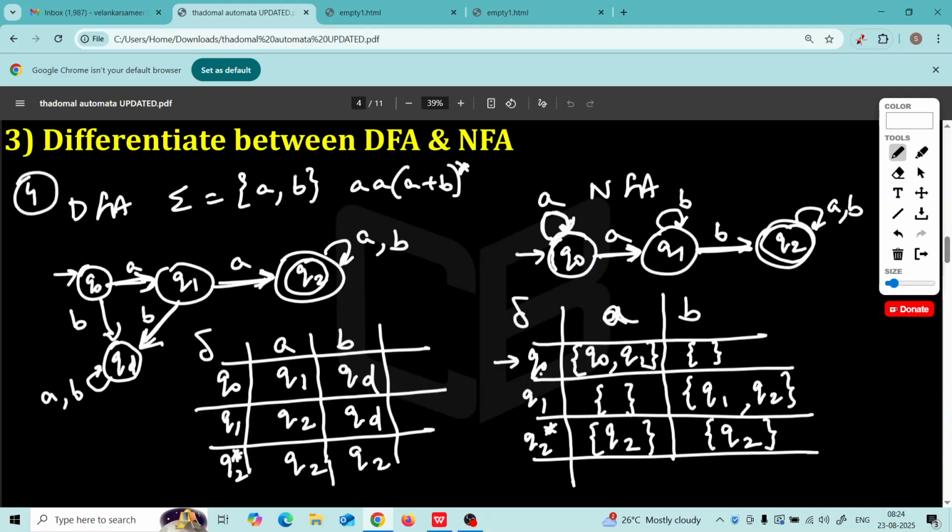This is the last difference that you should do. First, full form. Second, DFA has single transition for every input symbol. Exactly one transition for every input symbol. But NFA can have multiple transitions or no transition. Third difference, draw a DFA and NFA. Fourth difference, draw DFA, draw its table, draw NFA, draw its table, show that each entry in the table looks like a set. So this is it. This is difference between NFA and DFA. That's it for this video.